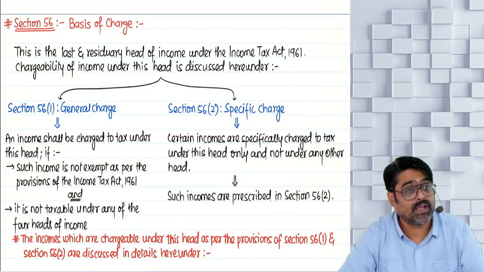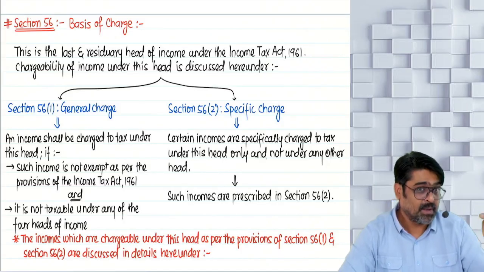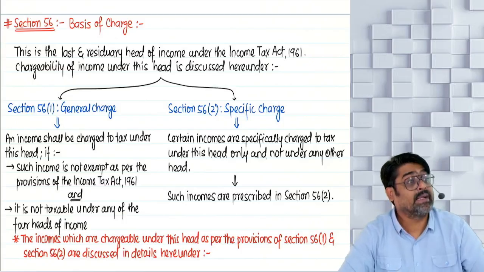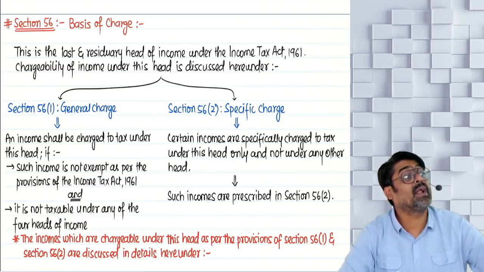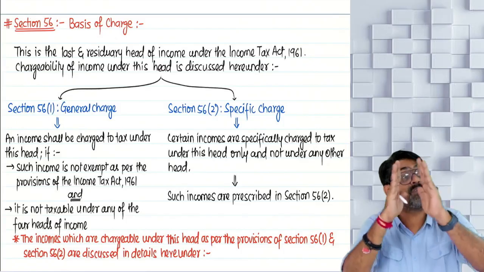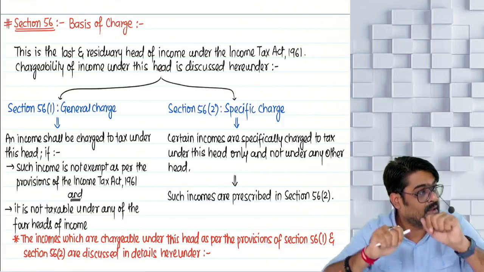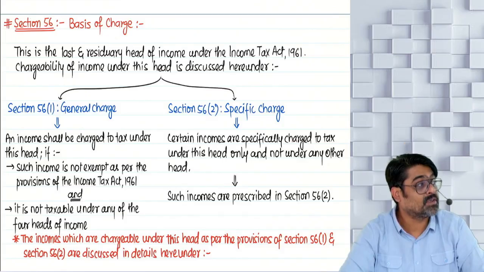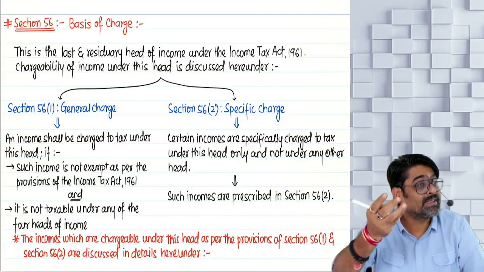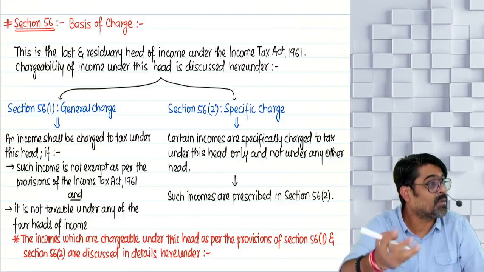The general charge used to say that profit or gain arising from any business or profession carried on by the assessee at any time during the previous year will generally be taxable under the head PGBP. There were certain specific items of income which will also be taxable under the head PGBP. Do you remember? Compensation on termination or modification of a managing agent agreement, agency contract, vesting of property in the government.